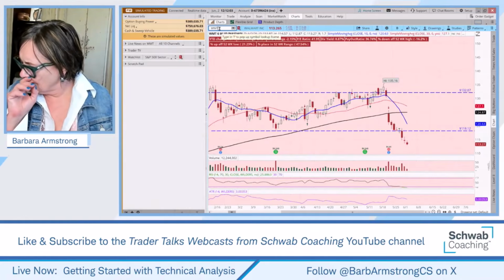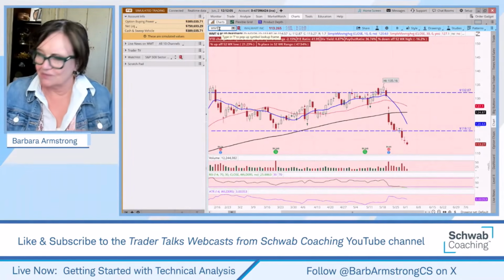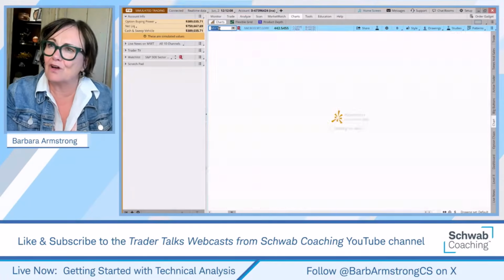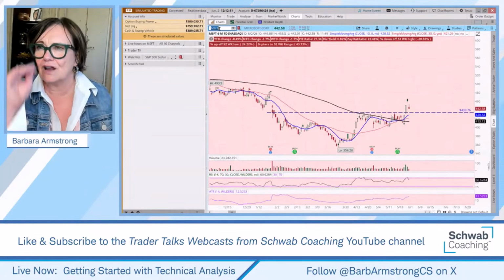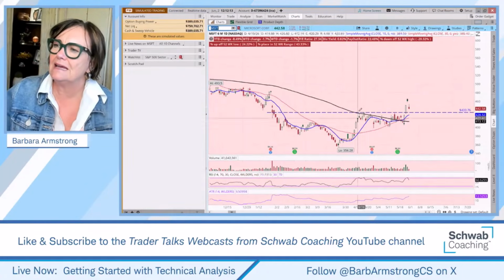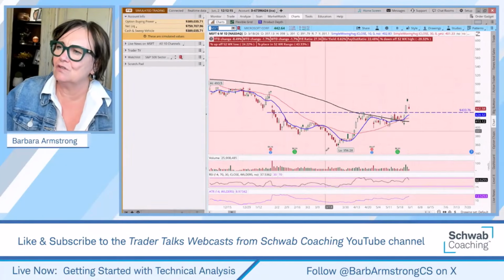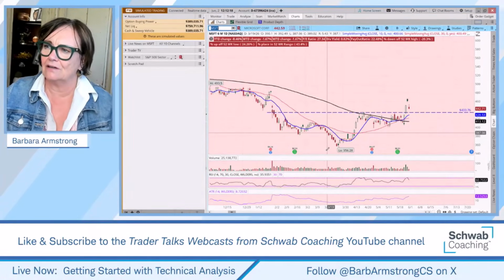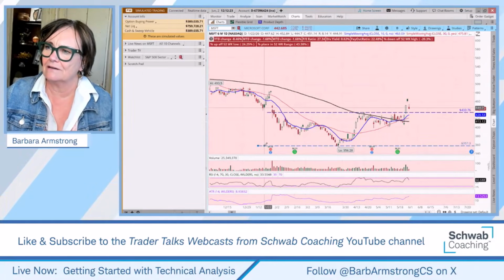And so I thought we'd look at Microsoft. This is a company that's been around a long time. It's a heavy hitter. It has a lot of influence on both the S&P and the NASDAQ. It's got a huge market cap. And what candle pattern, or what price pattern, do we see here?